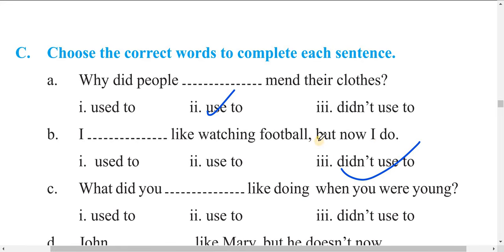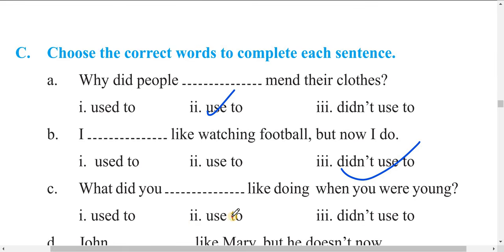We use didn't used to talk about our past, which was not regular, which was not our habit in the past. (If a work was not done in the past and is done now, the work we did not do in the past, the habit we did not have in the past, what do we use? We use didn't used to, students.) Now see, what did you write down again.